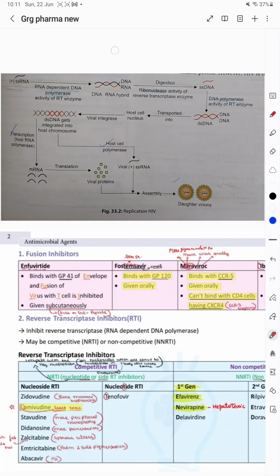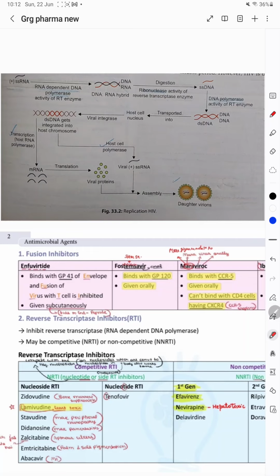So today we will learn HIV drugs and firstly study about the pathogenesis and then the drugs. So HIV का pathogenesis, we have two proteins in the envelope, GP41 and GP120, and they fuse with the T cell receptors. Okay, now T cell have receptor CD4. Okay, and there is one tunnel through which the virus gets the entry. The tunnel is CCR5. Okay, and some T cells have CXCR4. Okay, so depending on them the virus enters into the T cells.